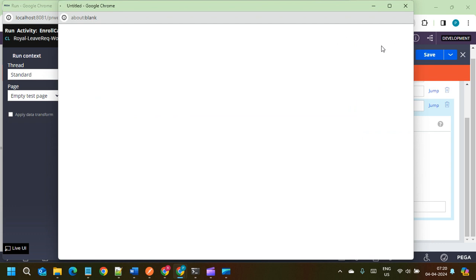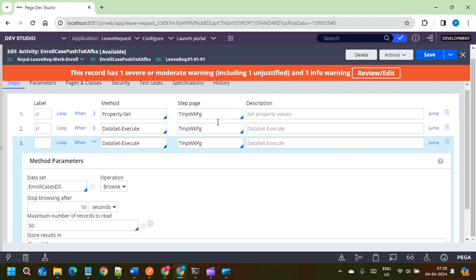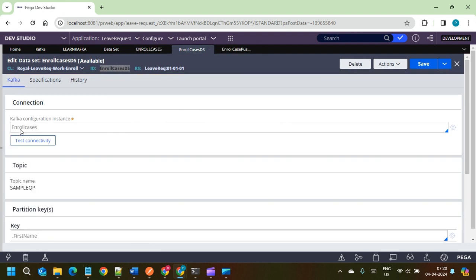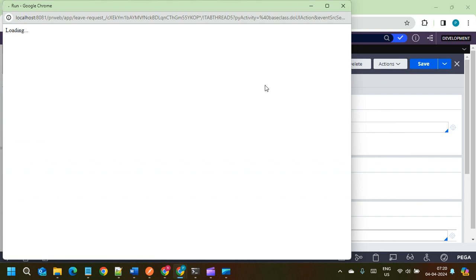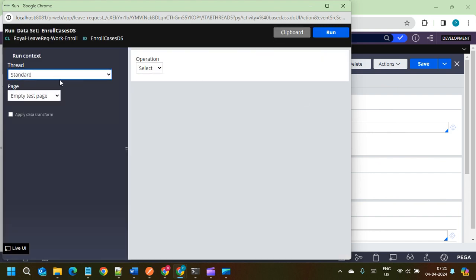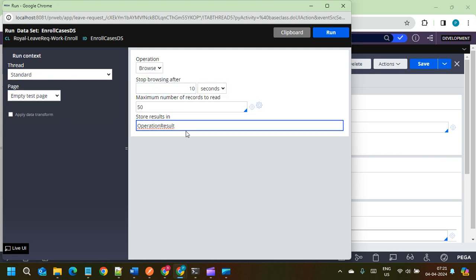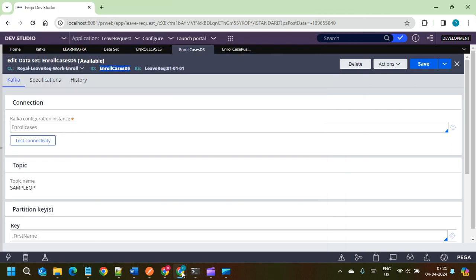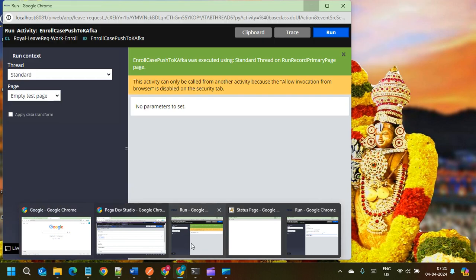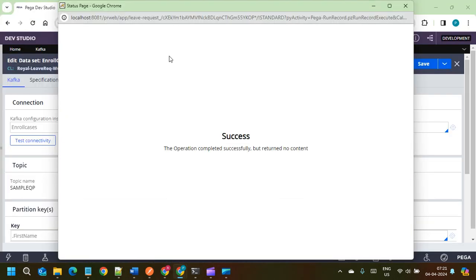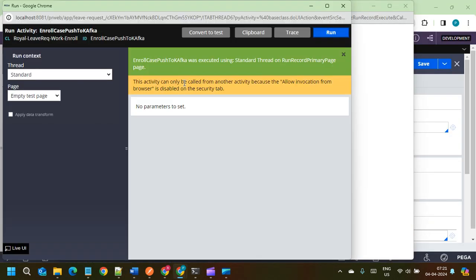Now it is trying to browse the records. Okay, and we have one more option to execute it. On the dataset, when we go to actions and click on run, on the standard thread, now select the operation as browse operation and give the operation result, click run. Here also it will give the same results. Okay, and it is successfully completed.